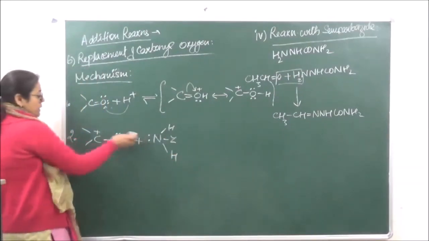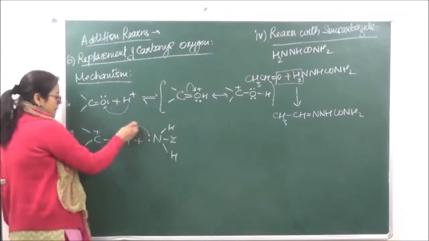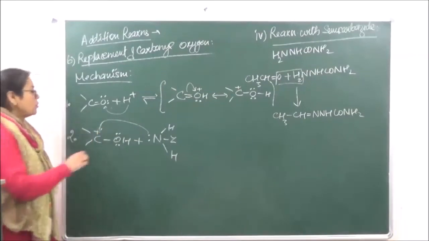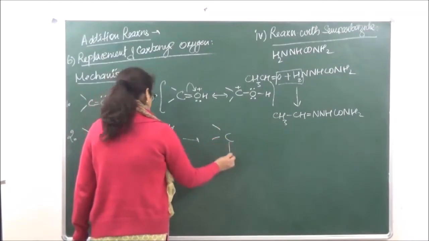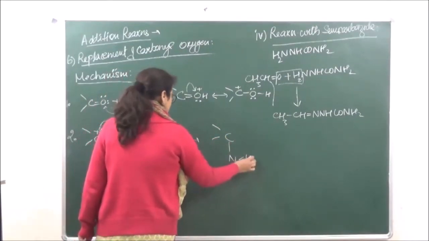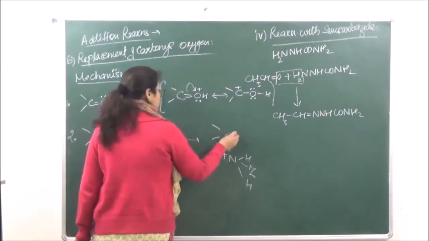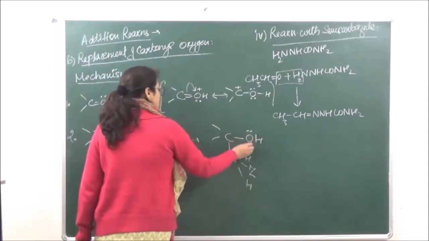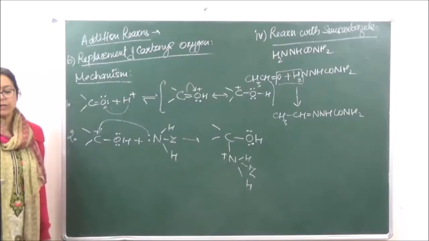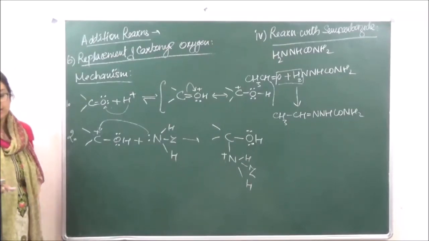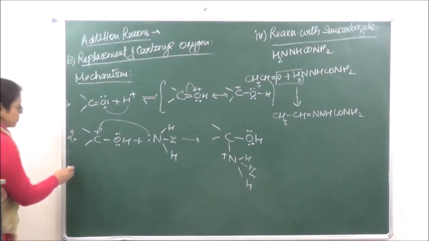Now as the positive charge is present over here, this will attack at the carbon atom to give us an addition product. And the positive charge is going to shift on the nitrogen. Then finally this is going to lose a water molecule and give us the product. So let's go on to step 3.